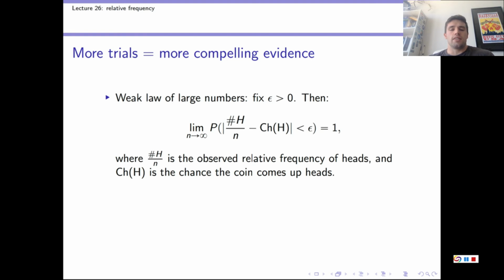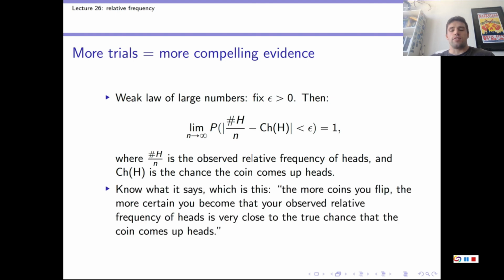Then what does taking the limit as n goes to infinity mean? It means we flip more and more and more coins each time. N, remember, is the number of tosses. So it tells us that as we flip more and more coins, our degree of belief that the observed relative frequency of heads minus the chance of heads is below epsilon, so that's very, very small now, so those things are very, very close to being equal, our degree of belief that those things are very close to being equal is equal to 1.